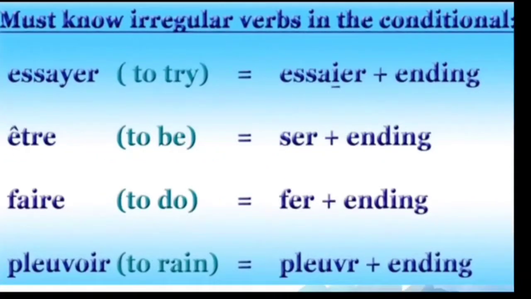And essayer, to try. Here it ends with YER. Instead of Y, you have to use I: ESSAIER plus endings. And être means to be, and the stem is SER. And faire means to do, and the stem is FER. And pleuvoir, to rain. The stem is PLEUVR plus endings.